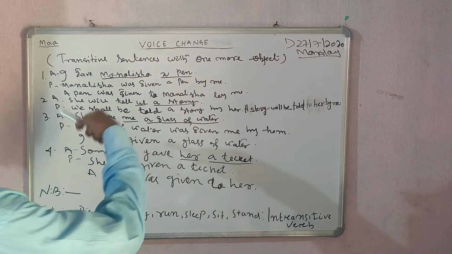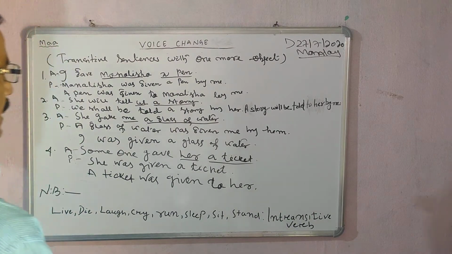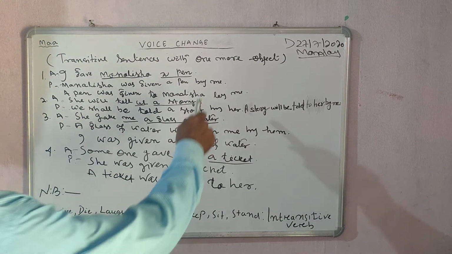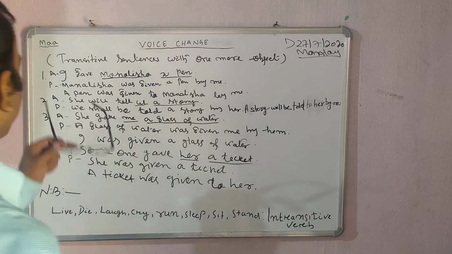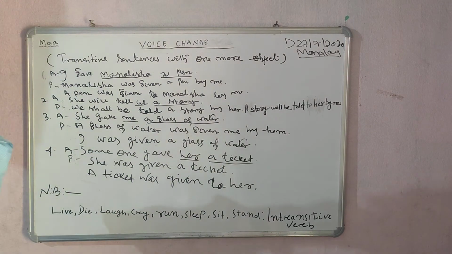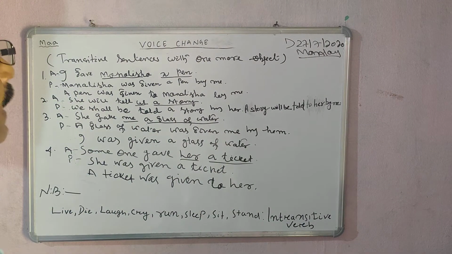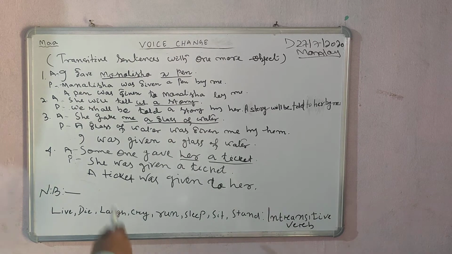The objective case of I is me. Here will be me. That means Mona Lisa was given a pen by me. The second one, let's come here.